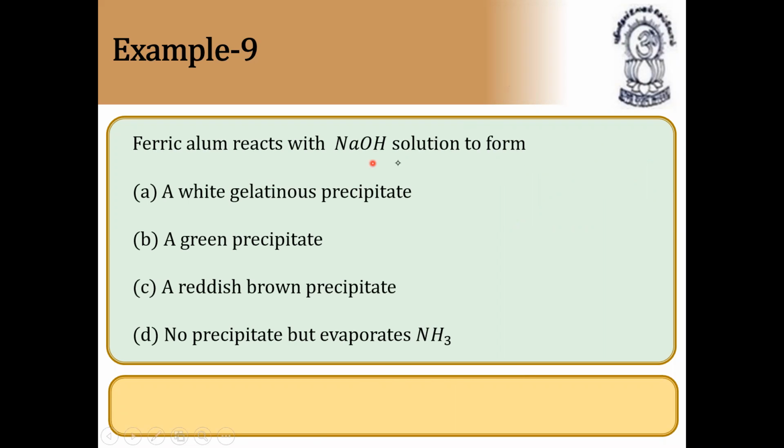Ferric alum reacts with sodium hydroxide solution to form a precipitate. Alum means double salt. What is alum? Alum is a double salt. It is used for purification of water. So ferric alum means it contains iron.